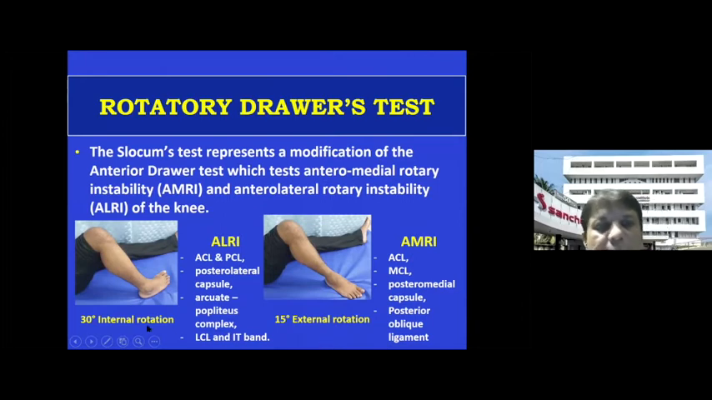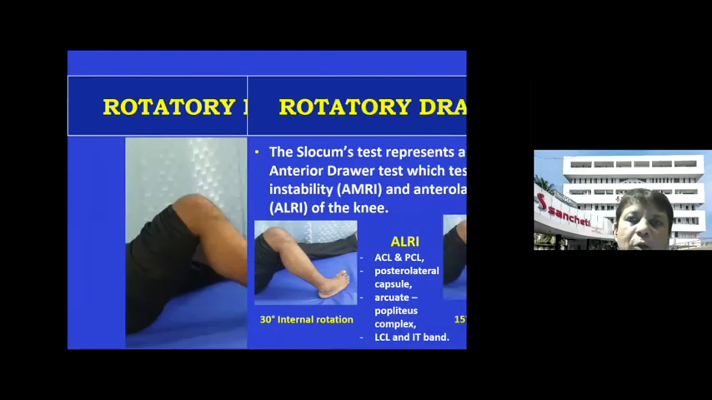If in internal rotation the anterior drawer is positive, then you're suspecting lateral side injuries. It may be the posterolateral capsule, arcuate complex, and the lateral cruciate ligament. If the rotatory drawer, that is Slocum's test, is positive in external rotation, then you're looking at damage to the medial structures, the medial collateral or the posterior medial corner or the posterior oblique ligament. So this is the importance of the rotatory drawer test, also called Slocum's test.